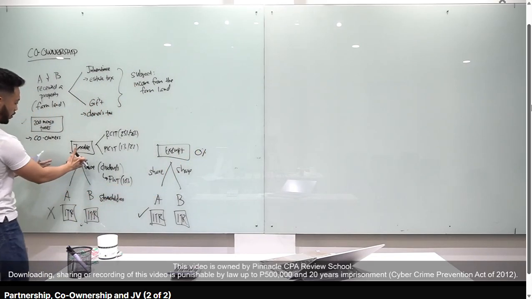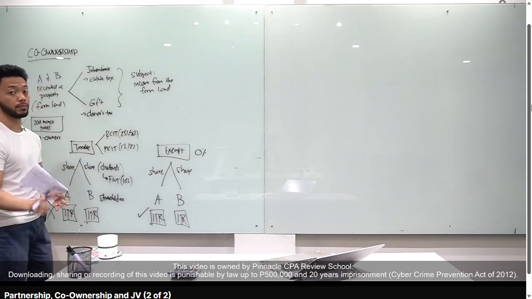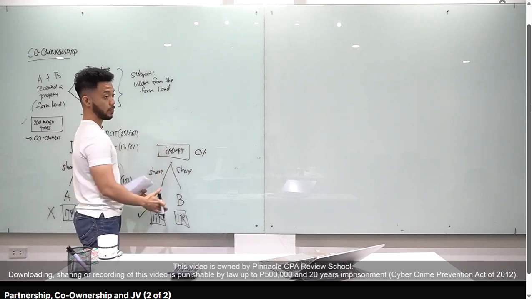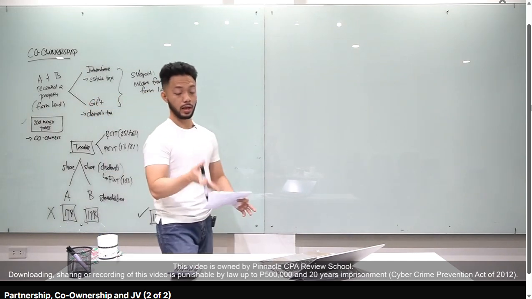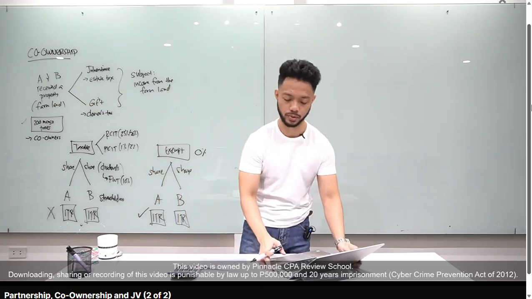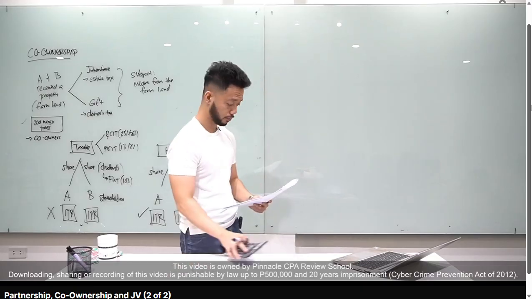Because yung concept nito, yung taxable co-ownership is the same as yung taxable partnership. Ito naman, same concept as GPP, the General Professional Partnership. Kaya sila pinagsama-sama yung topic sa isang handouts kasi, again, related yung concept nila. Alright, so let's apply that to our handouts. Let's go to number 4, problem number 4.